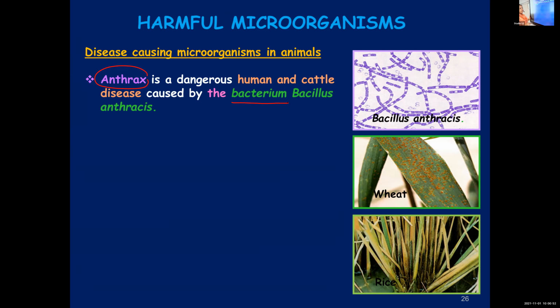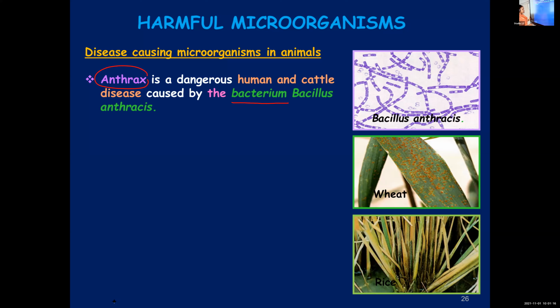Only very few diseases found in animals we are learning. Two diseases, one viral disease and one bacterial disease. Even though there are several diseases, in 8th standard you need to learn only these two. Anthrax, caused by the bacterium Bacillus anthracis.